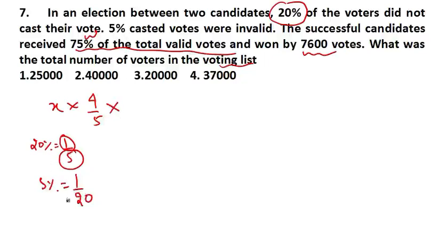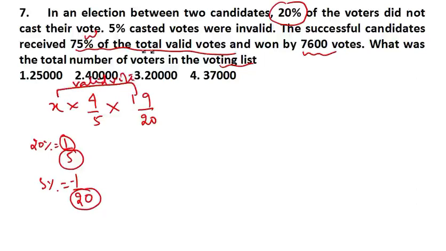If you don't know how I am breaking this percentage into a fraction, you have to watch my video from part 1. Then you will get all the concepts clear. Here, out of 20, 1 vote is invalid, then the valid vote is just minus 1, so the valid vote is 19 by 20.